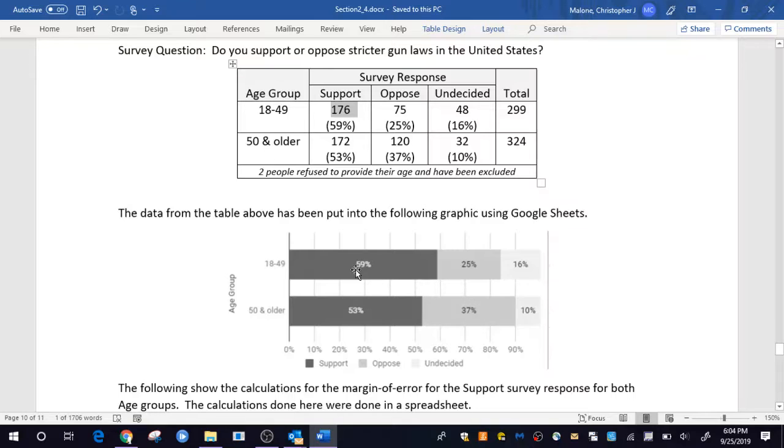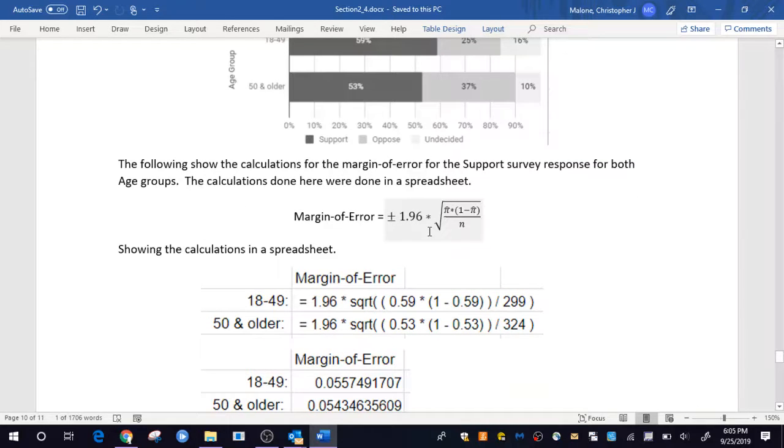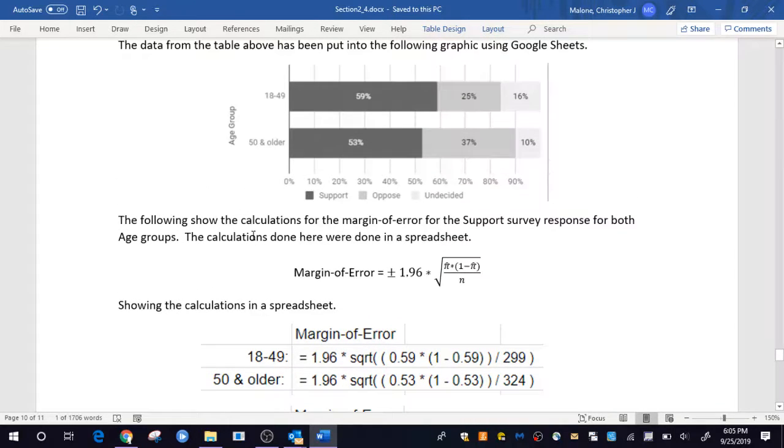I know that these quantities are going to change if I were to go get another set of data. Okay. So the margin of error is going to tell me how much those quantities change. Again, the calculations for that, if I'm interested in the margin of error, I'm just going to take 1.96 multiplied by this quantity right here, which is that standard error quantity.